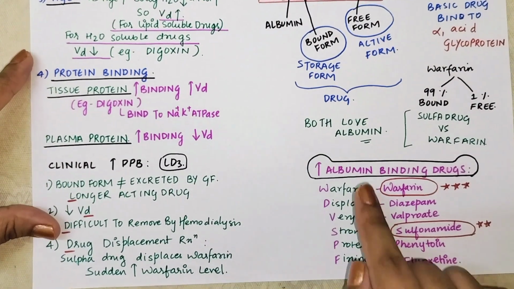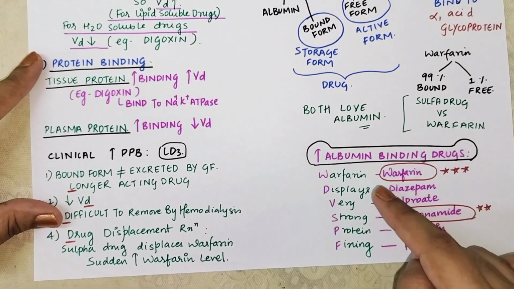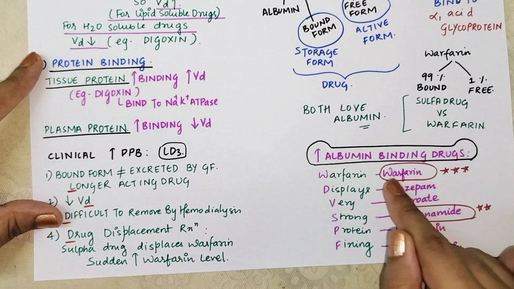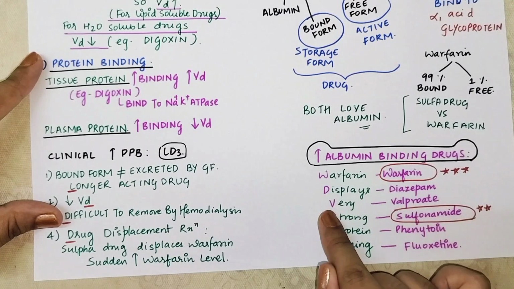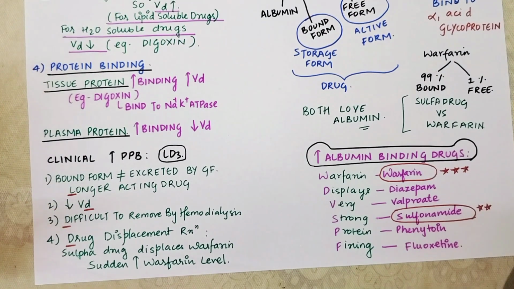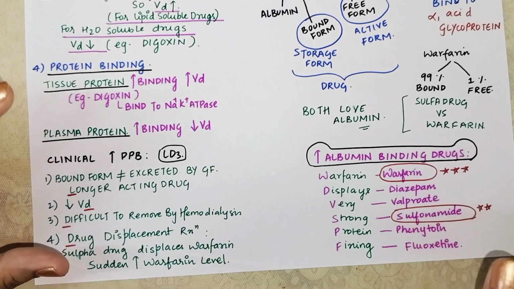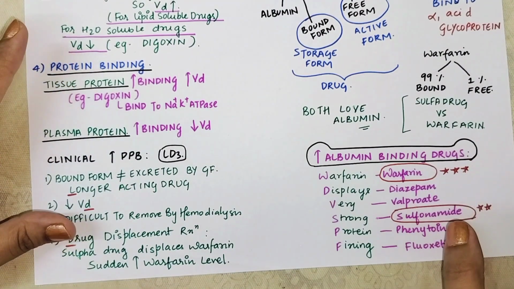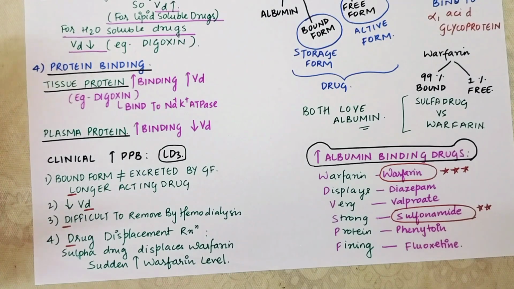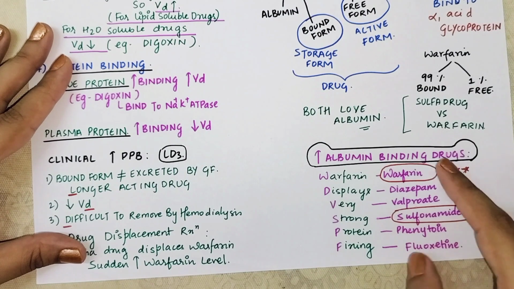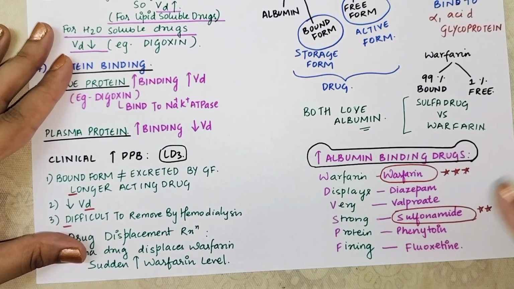Okay? See, I have made a mnemonic for you all. Warfarin displays very strong protein binding. It is W for warfarin, D for diazepam, V for valproate, S for sulfonamide, P for phenytoin, F for fluoxetine. Warfarin is basically when we talk about the drugs affecting blood. We will talk about warfarin. In that case, it is a vitamin K antagonist. Okay, so you need not worry about that. Diazepam, valproate, phenytoin, fluoxetine, we will talk about it when we talk about CNS.